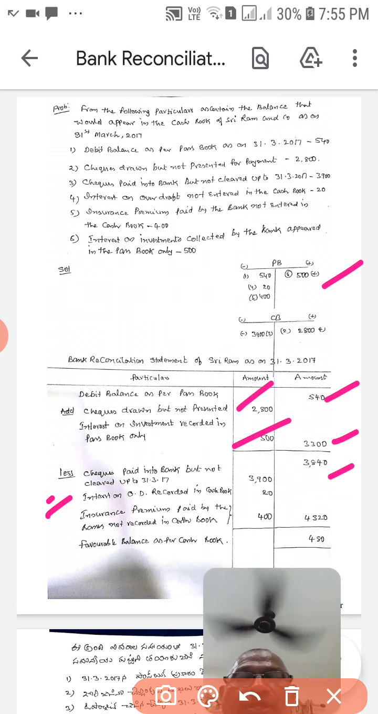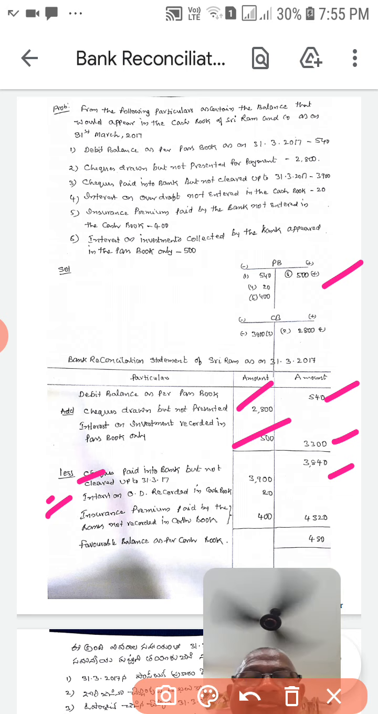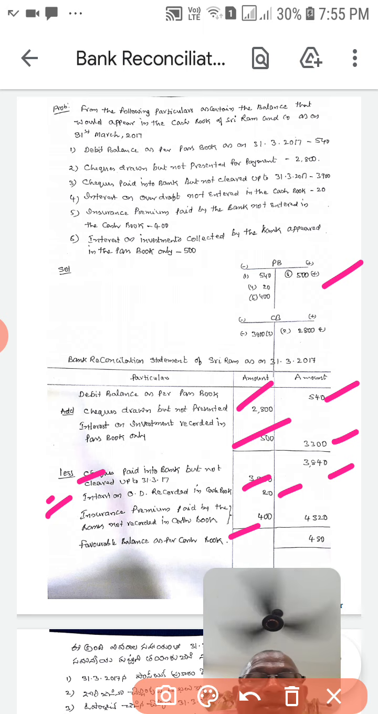Later we take the less items. There are 3 less items from the passbook and cash book statements: checks paid into bank but not cleared up to 31st March 2017, 3,900; interest on overdraft recorded in the cash book, 20 rupees; insurance premium paid by the bank not entered in the passbook, 400. These 3 are the less items.